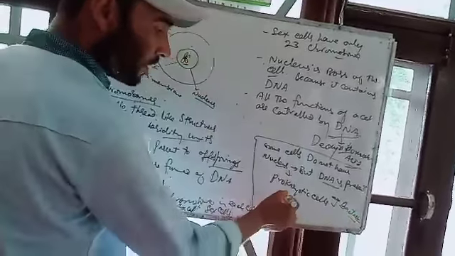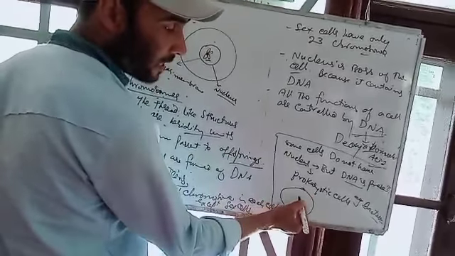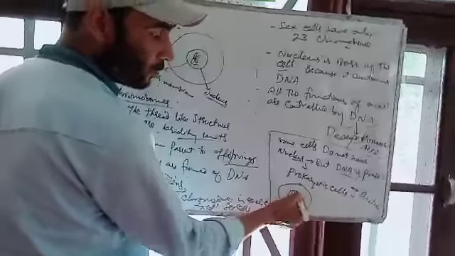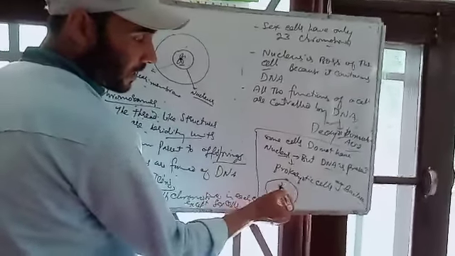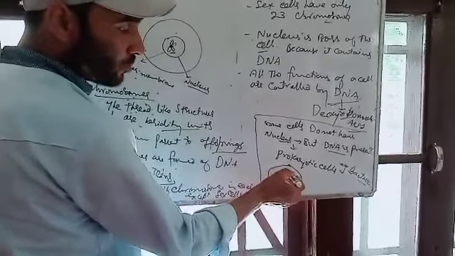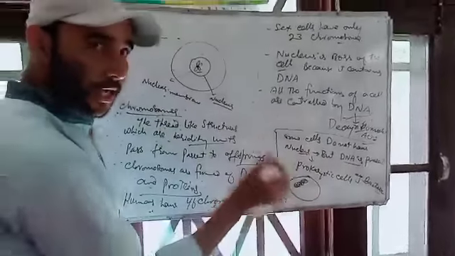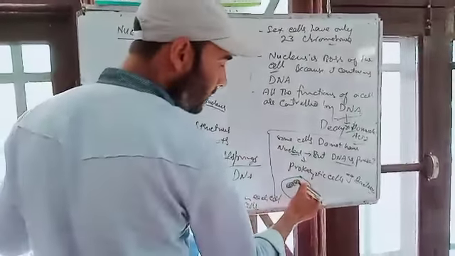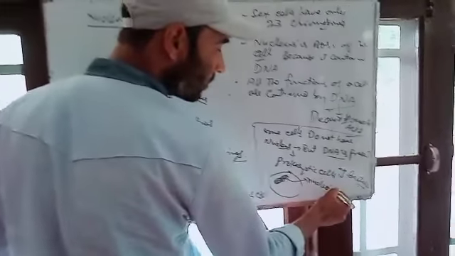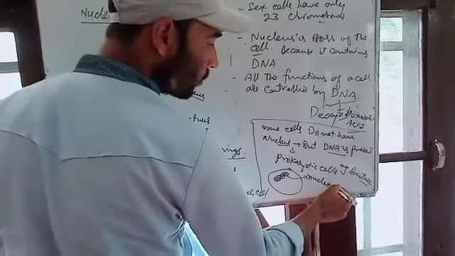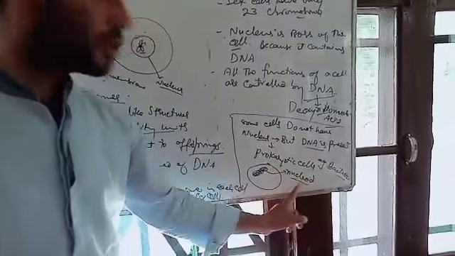For example, if this is a bacterial cell, it does not have a structure like the nucleus. They don't have a nucleus, but there is DNA material. Like chromosomes, there are single chromosomes, single DNA present. And where the DNA is present, that is known as the nucleoid. That means the nucleus of bacteria is known as the nucleoid.